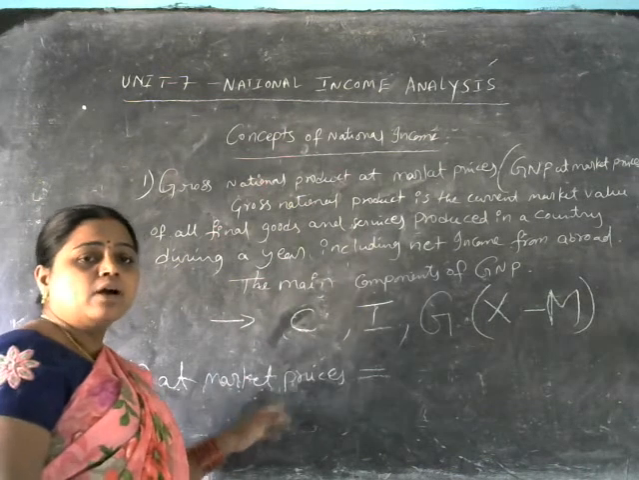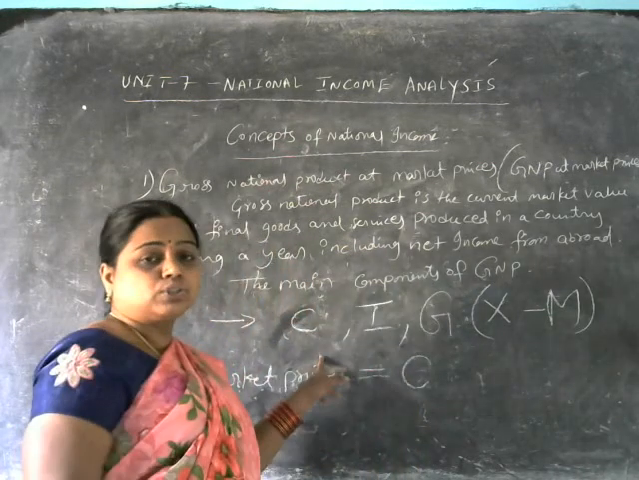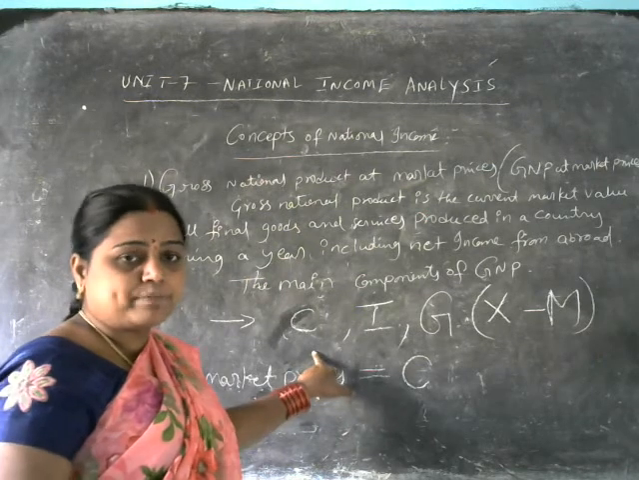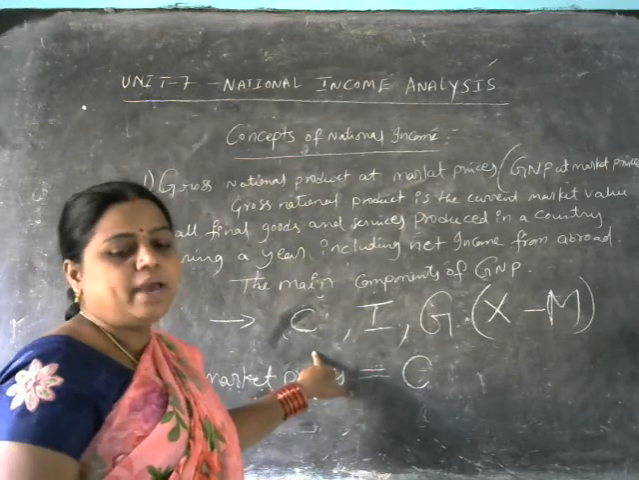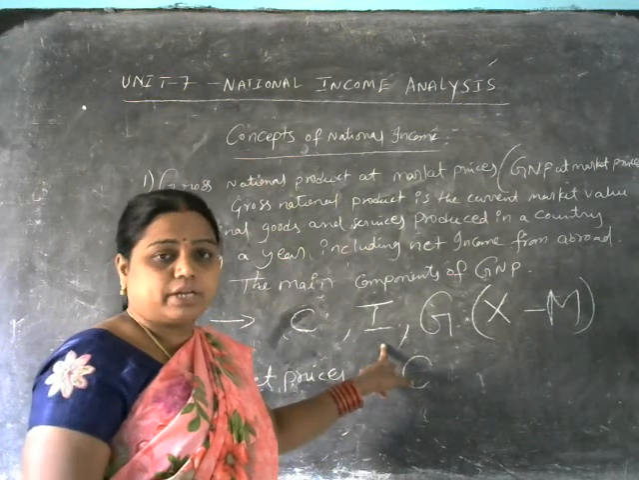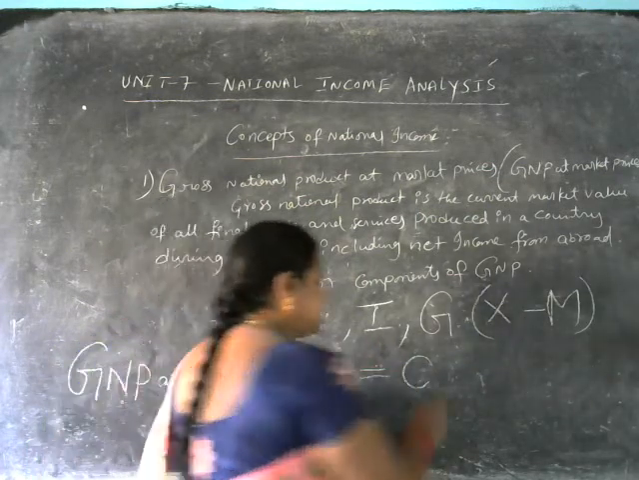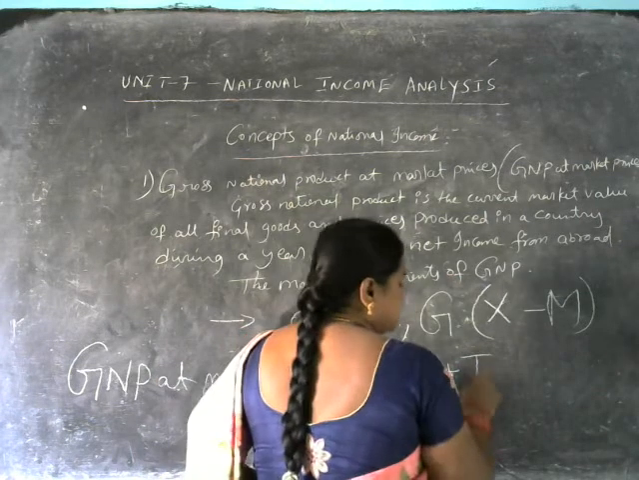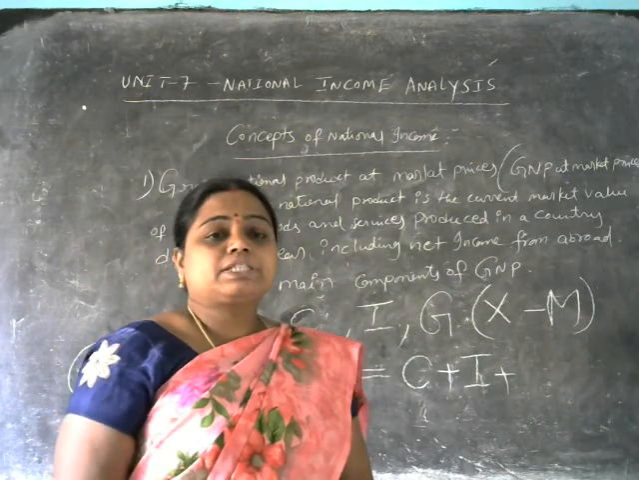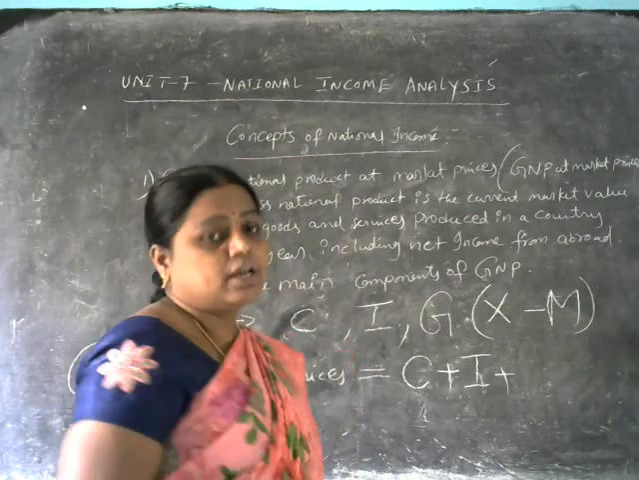Gross national product at market price is equal to the consumable goods, that is, the total consumable goods consumed by the households of that particular country, which will be denoted with the capital letter C, plus the investment, gross private domestic investment, that is, the investment made by the country's private people, plus G, which is nothing but the government expenditure, the purchase of goods and services by the government to run the government organizations.